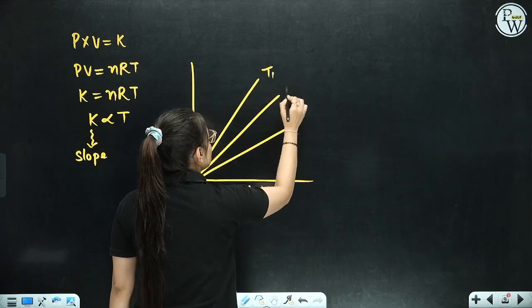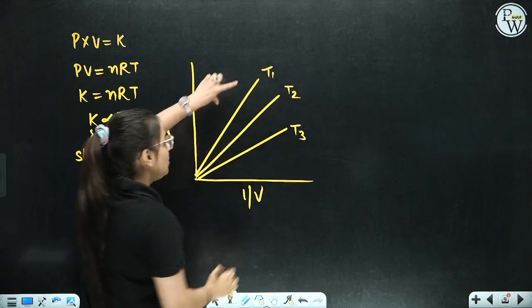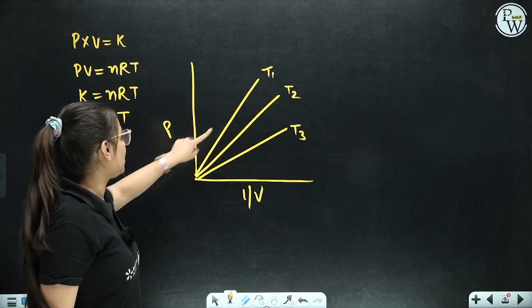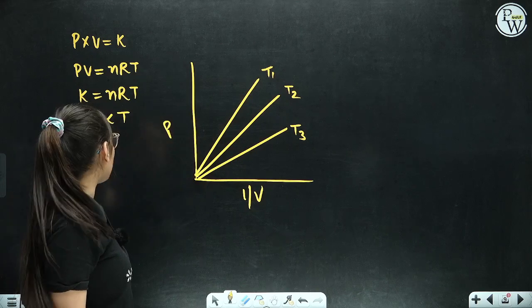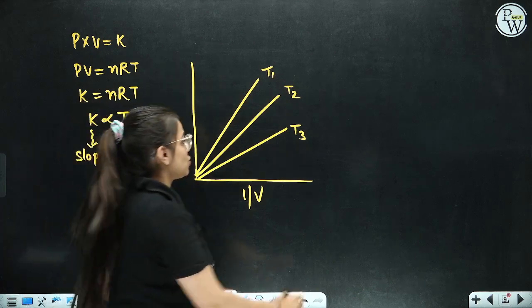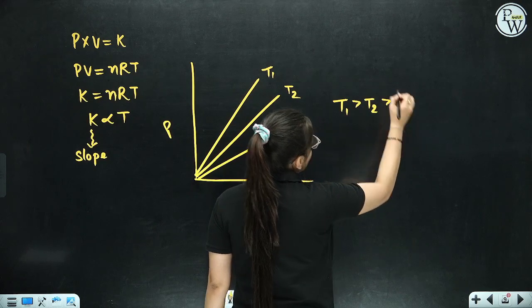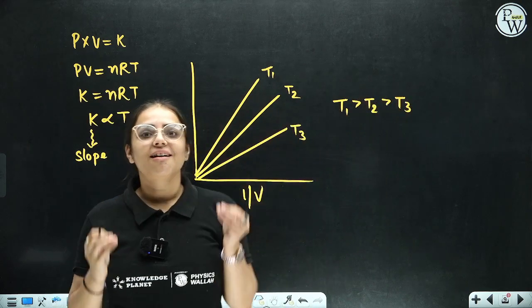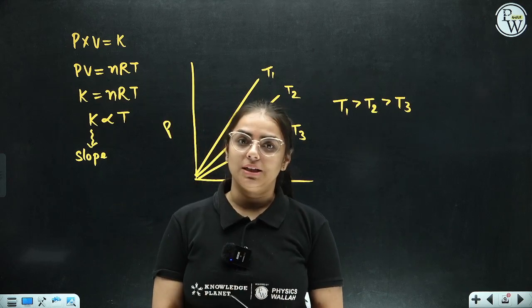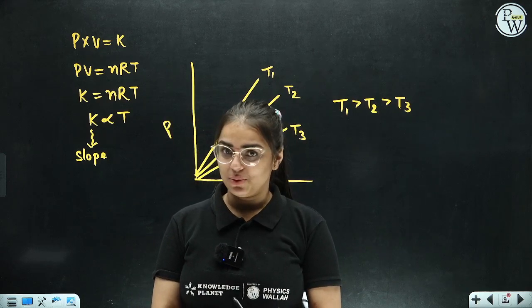This is T1, this is T2, this is T3. Here T1 has a greater slope, right? That means if it has a greater slope, it has the highest temperature. Why? Because the more the slope, the more the temperature. So what is going to be the order? T1 is the highest, then T2, and then T3. Such questions are asked in the examination, everybody. I guess you know this very well now.